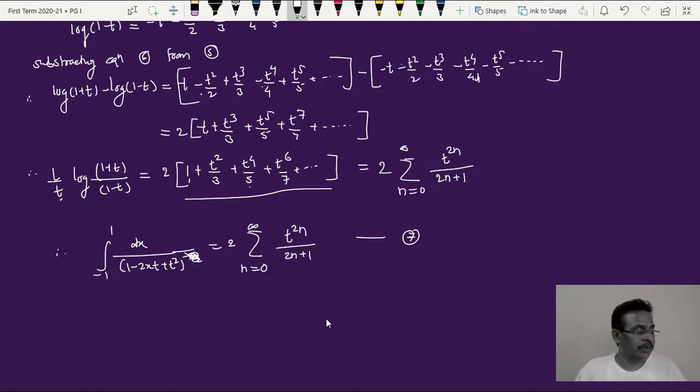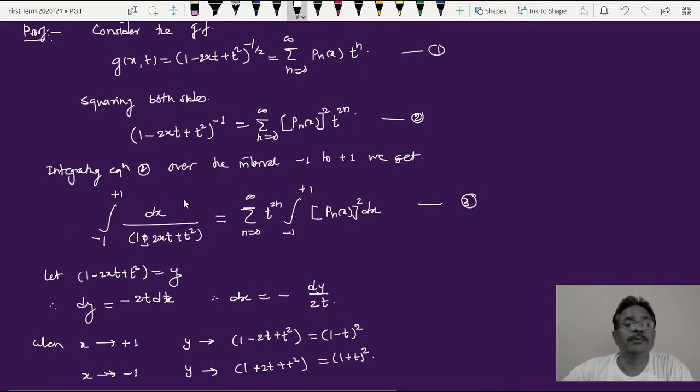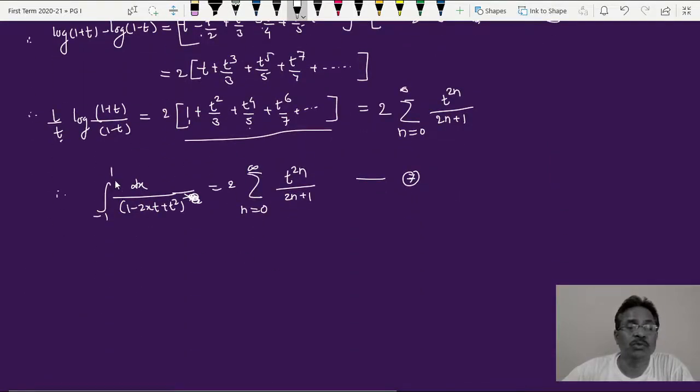Okay, and now substitute this in our equation number 3. Look at the previous equation 3. This equation 3 is this. Okay, this is my equation number 3. So the left hand side of equation 3 can be replaced by what we have obtained just now here. So this is the left hand side of equation number 3. This is the right hand side.